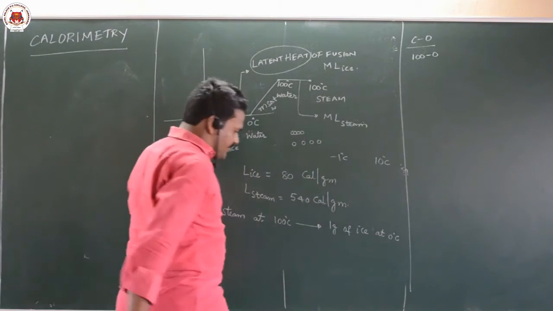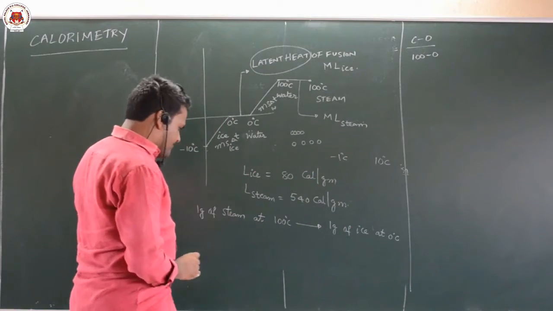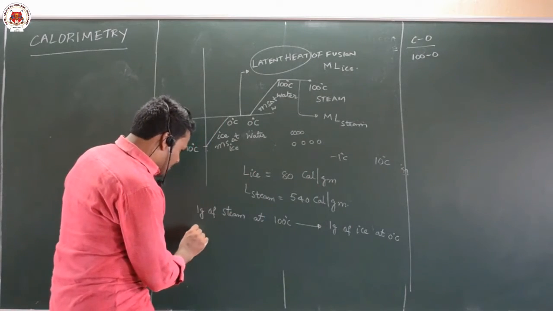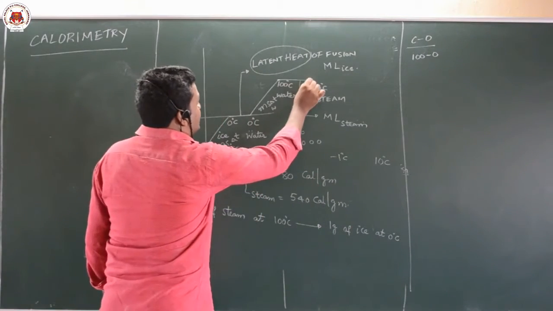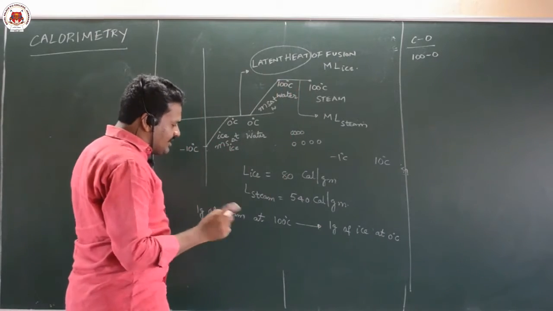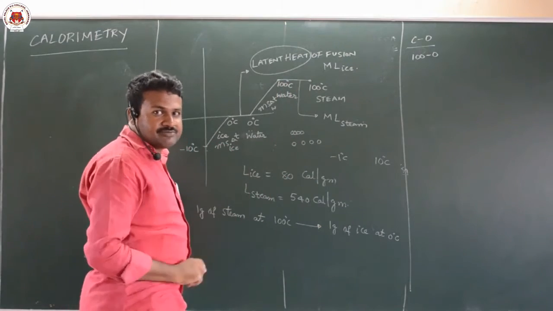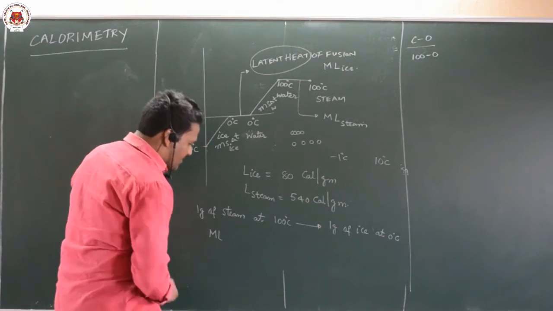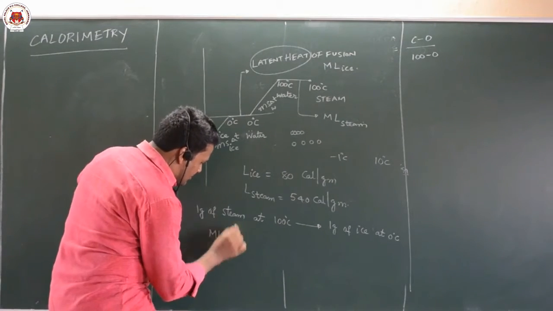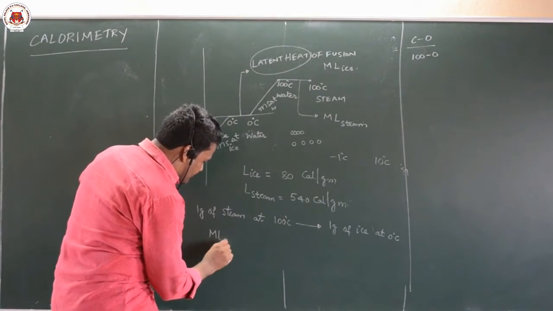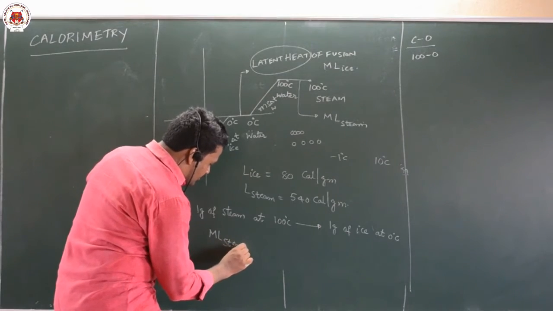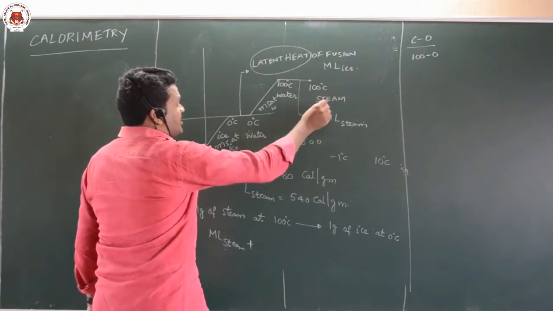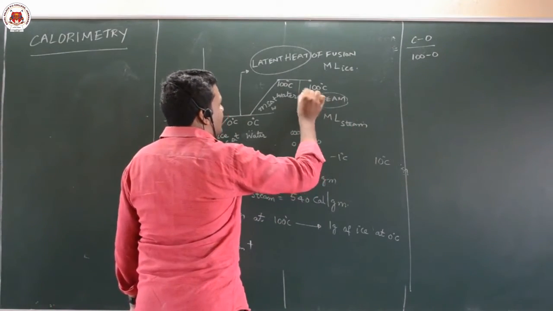Now, first the 1 gram of steam should become 100 degrees water. So first you have to take m into L of steam, and steam at 100 degrees has become water at 100 degrees.